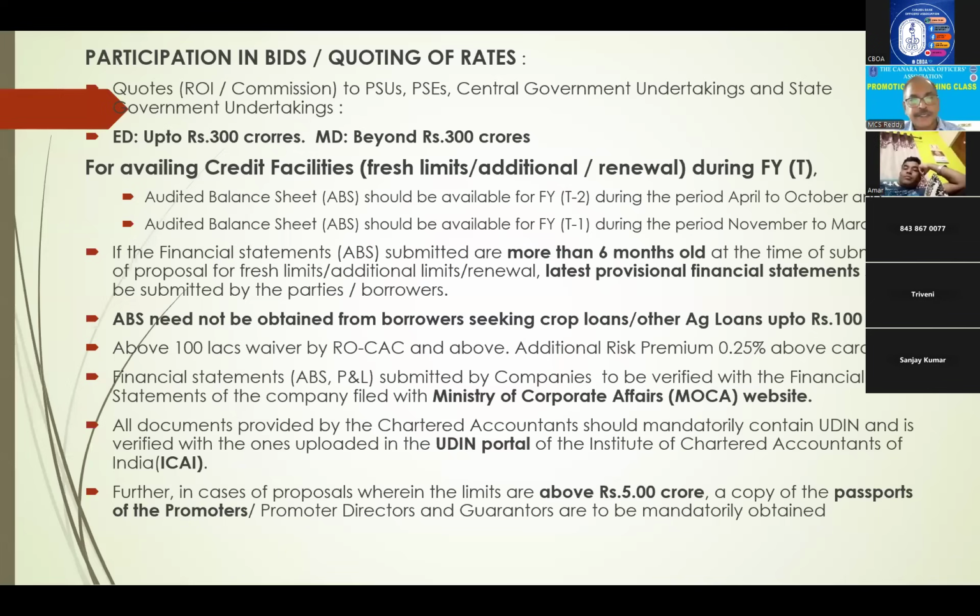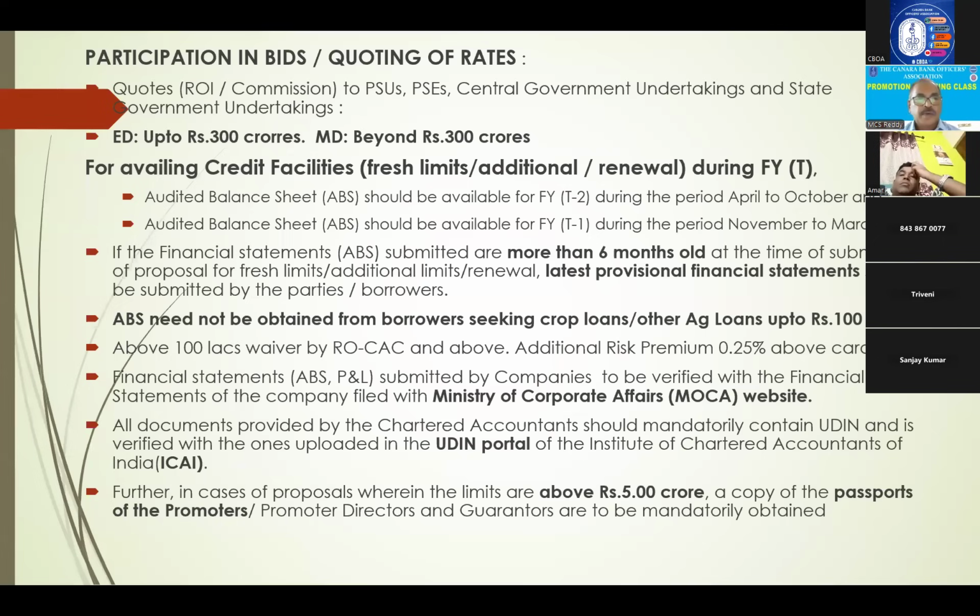Unaudited, not audited. Right? An audited balance sheet is not required for agricultural loans up to 1 crore. Beyond 1 crore also, RO, CAC, AGM have powers to waive, but an additional risk premium of 0.25% is applicable. We will charge 0.25% extra because financials are waived. This audited balance sheet is waived for agricultural loans.